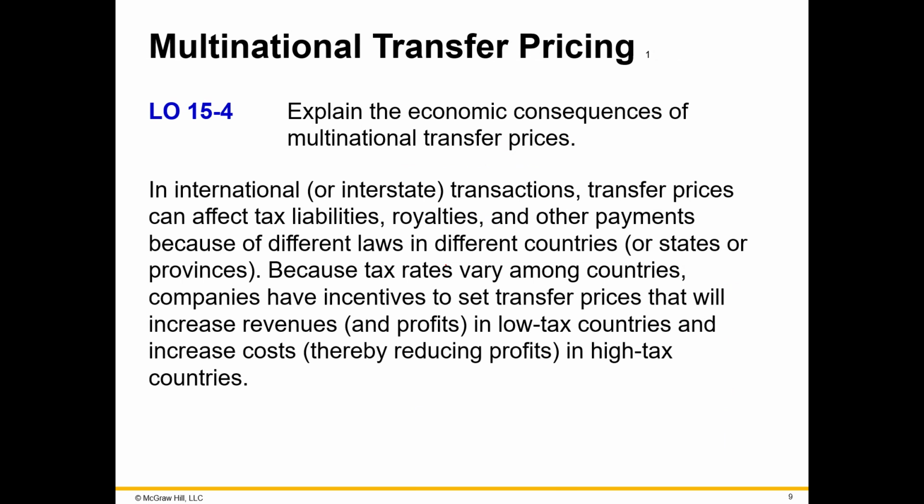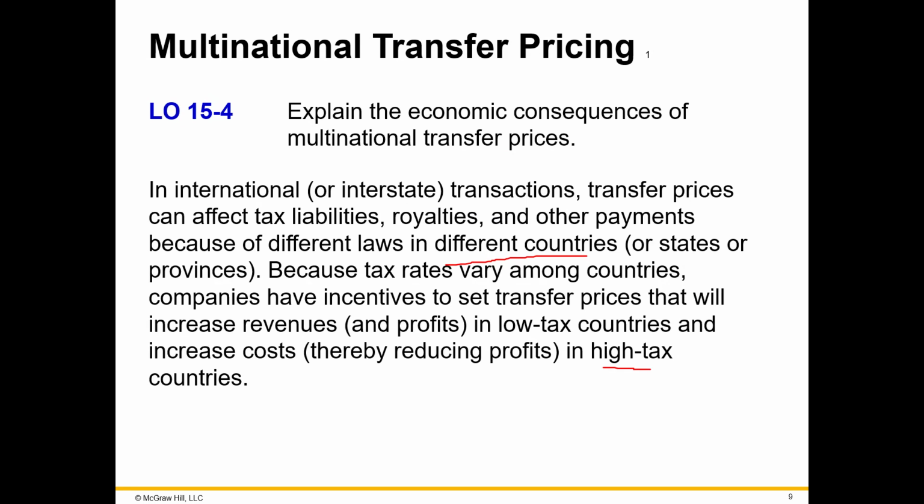This type of transfer pricing is what the IRS and the other taxing agencies of the world are more interested in. A company may have economic incentives to set a certain transfer price. What they usually look for is a country with a lower income tax rate, and they either establish a location in that country, or maybe they already do have a location there. And then that company might be incentivized to restructure transactions in a manner that would increase operating profits in the low tax country and decrease them in the high tax country.